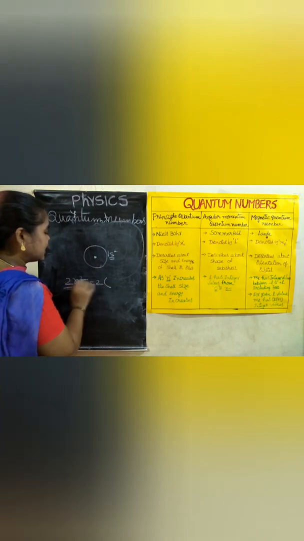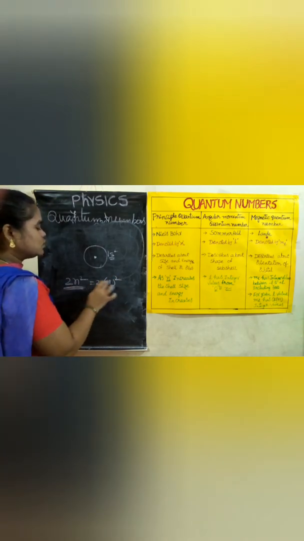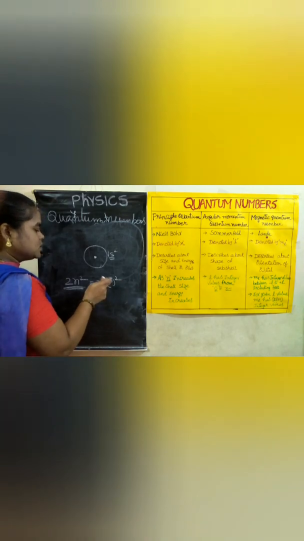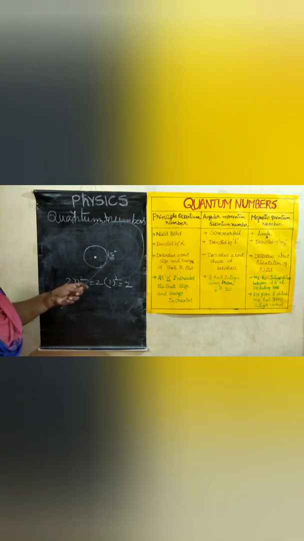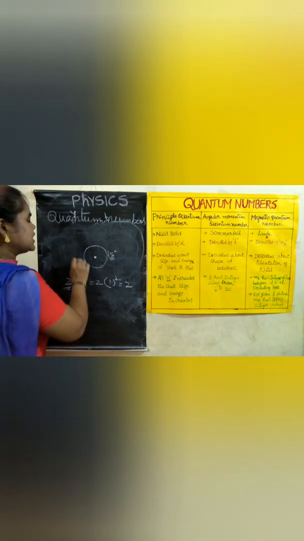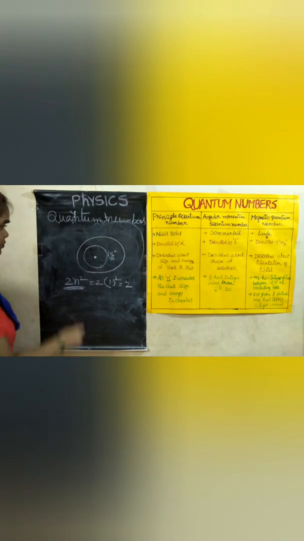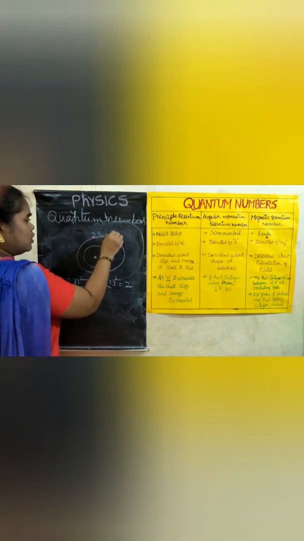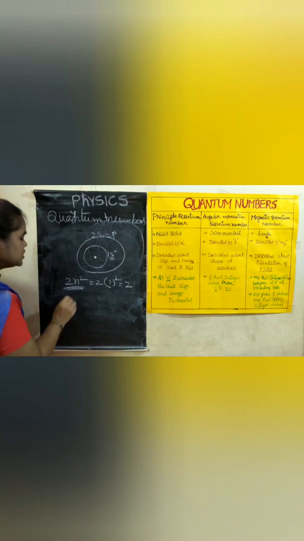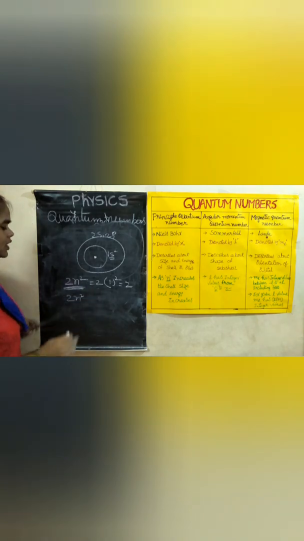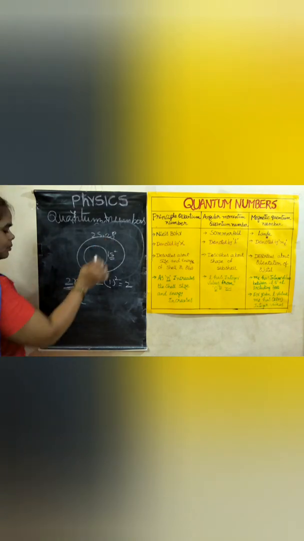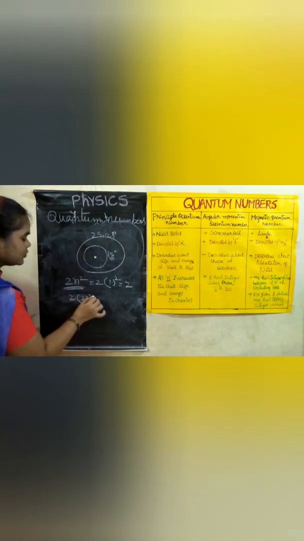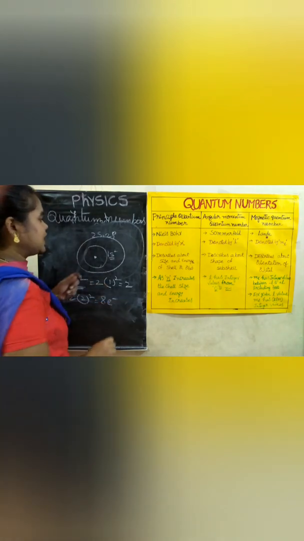According to this rule, let me check. So 2n square means 1 square. So 1 into 1, 1 only. So 1 into 2, so totally 2 electrons. See here, in the first orbit only one orbital, 2 electrons only can exist. Coming to second, 2 orbitals are present in this. According to this 2n square rule, in the place of n, second orbit, so you keep 2. So 2 square, 4, 2 fours are how much? 8. So 8 electrons can exist.